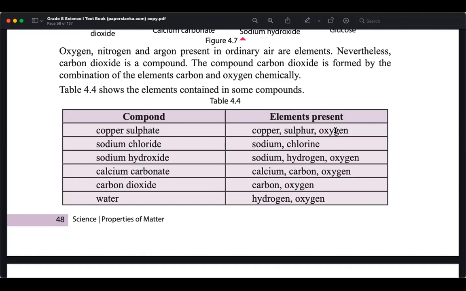You can see that in a lot of them, oxygen is present, right? Oxygen will react with many elements and help create compounds. Oxygen is connected with many of them. That is why here sulfate, hydroxide, carbonate, dioxide, water, you have oxygen there.